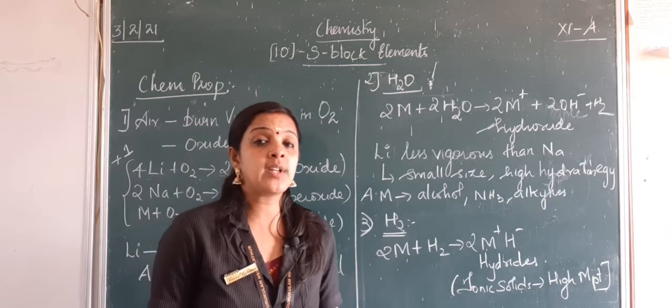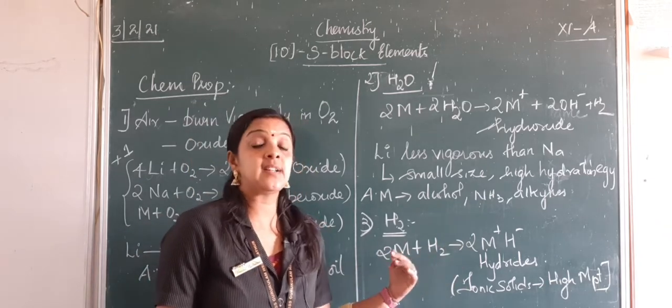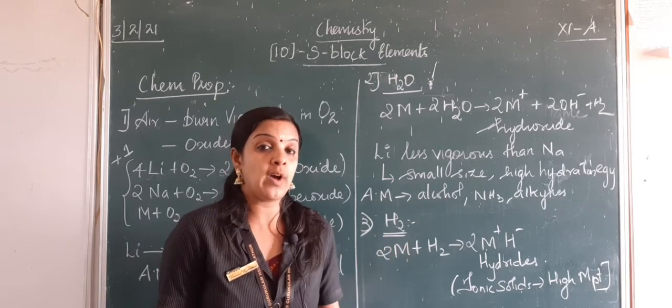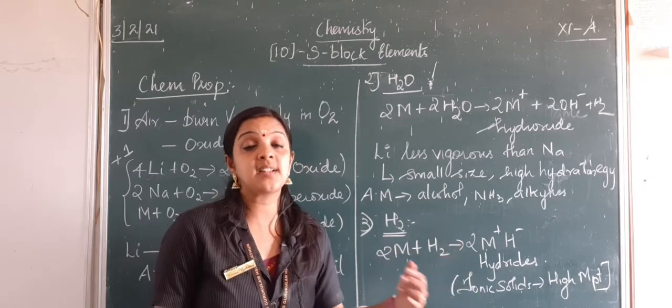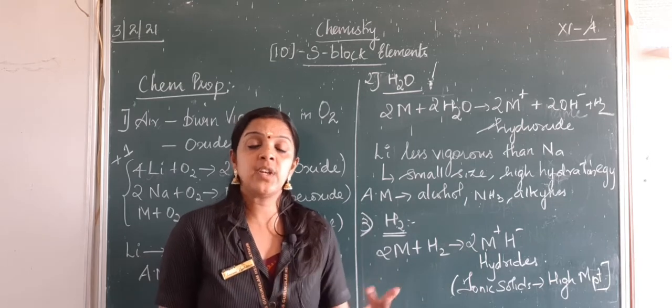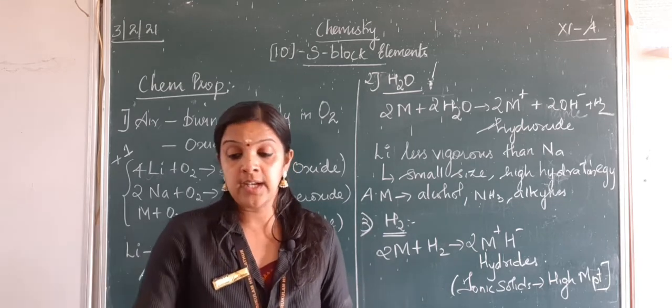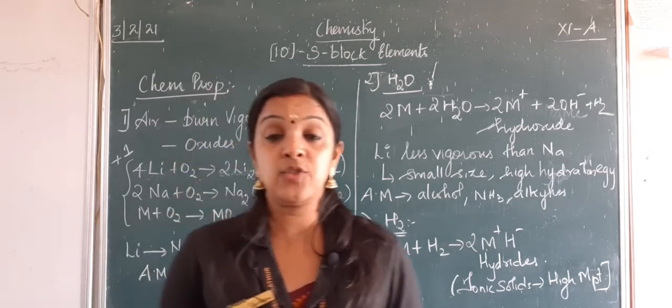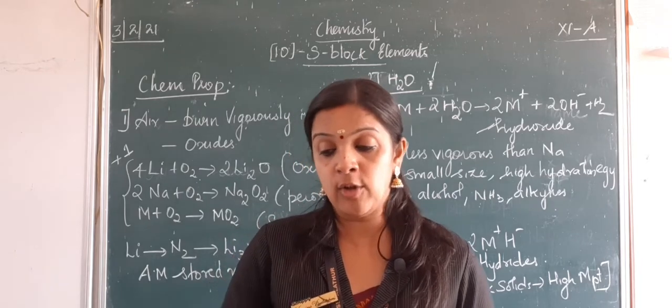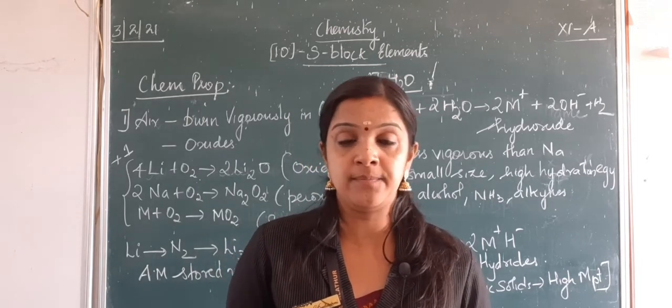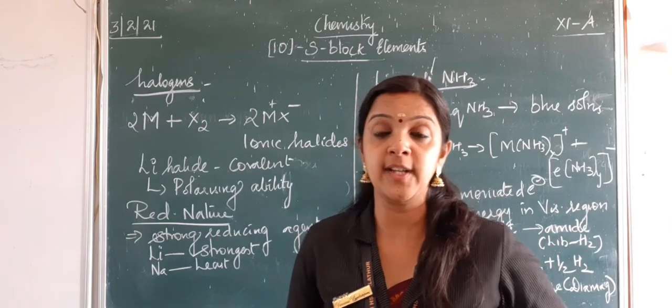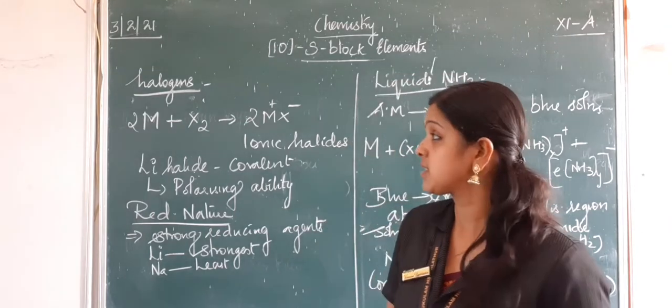This is to be noted because when they are a metal, their melting point may not be too high, but when they form a hydride, the corresponding hydrides will have a very high melting point. Now we will see their reactivity with halogens, their reducing nature, and also their reaction with liquid ammonia. Let us now learn the reactivity of alkali metals with halogens.